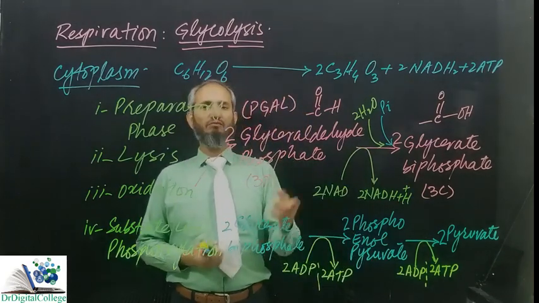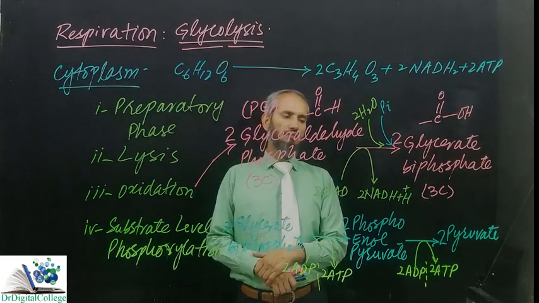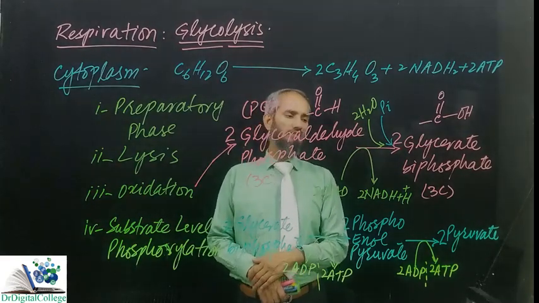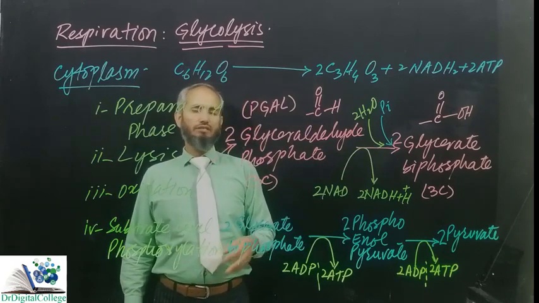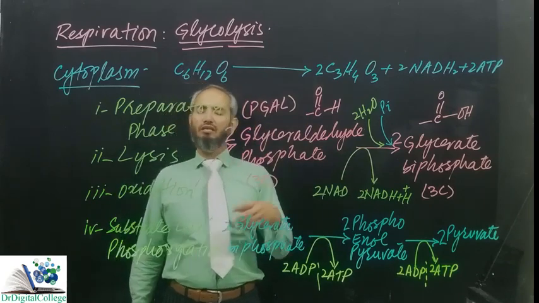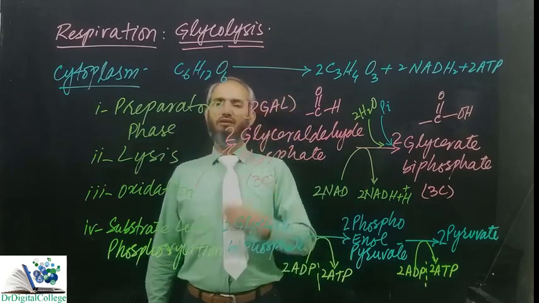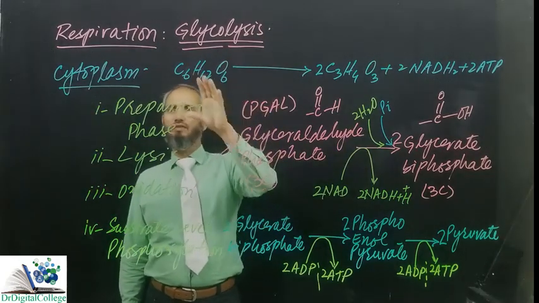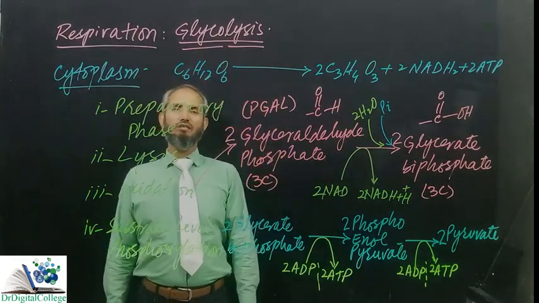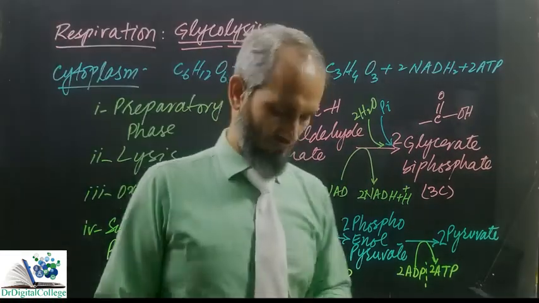This product of glycolysis, which was produced in the cytoplasm, will go into the mitochondria and where it will be oxidized. Now we will see in the next lesson that how is pyruvate oxidized into acetyl coenzyme A, and then acetyl coenzyme A is oxidized into carbon dioxide during Krebs cycle. Hope this first stage of the cellular respiration, that is glycolysis, is very much clear to you.